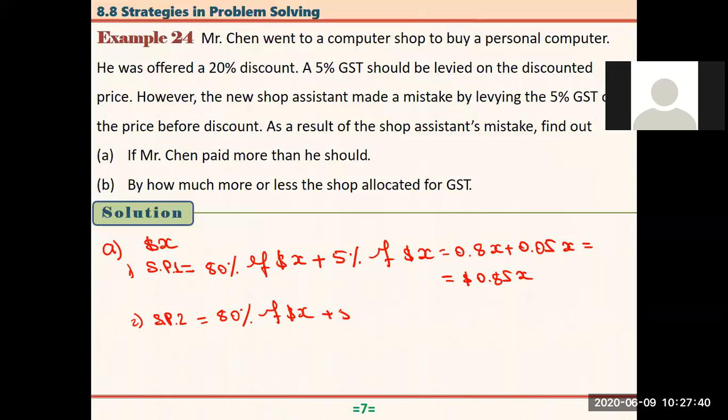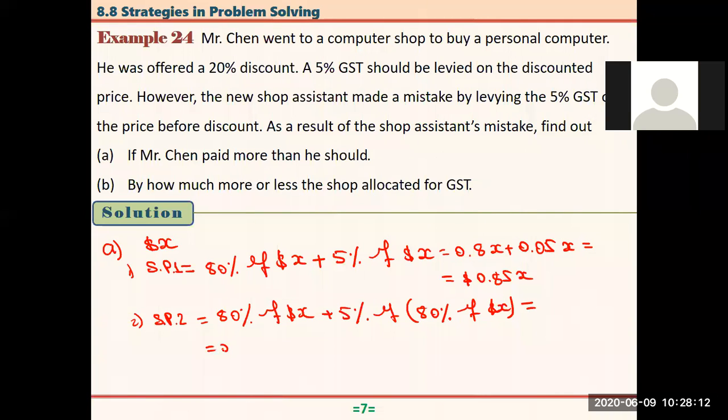Plus, now the shop assistant should have levied that GST on this price. That is here 80% of X dollars, because this guy is paying this amount of money for the computer, right? That is the correct one. This is wrong, incorrect. So if we calculate this now, then we can find the difference.